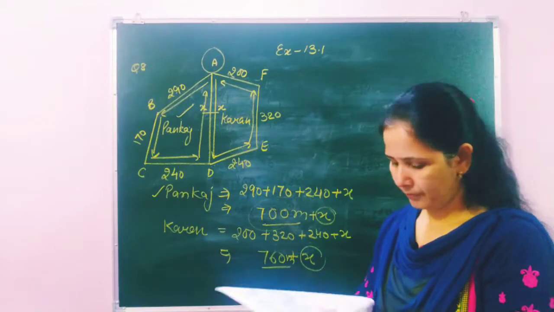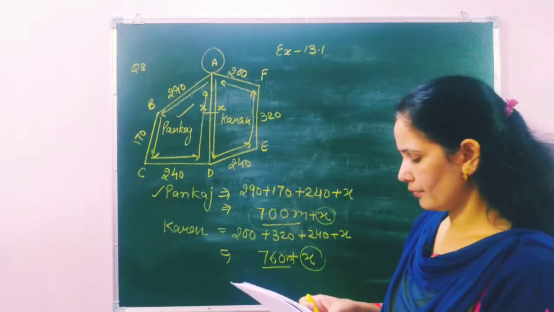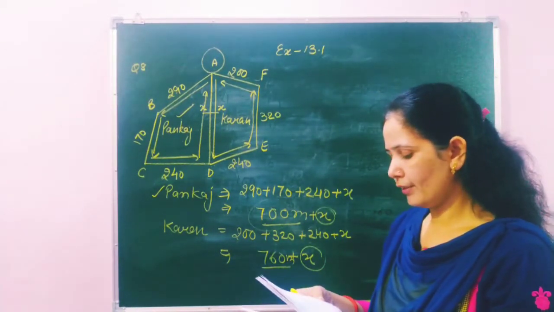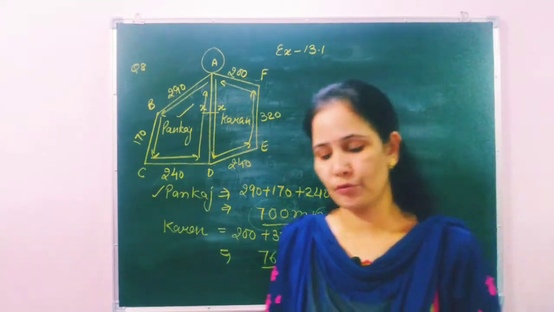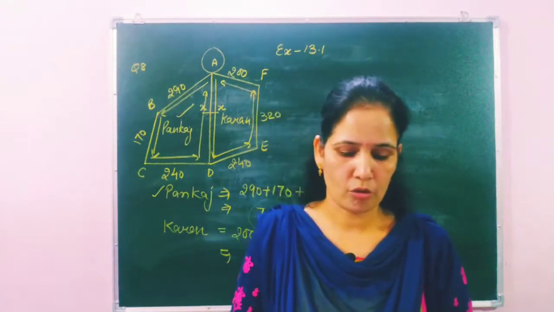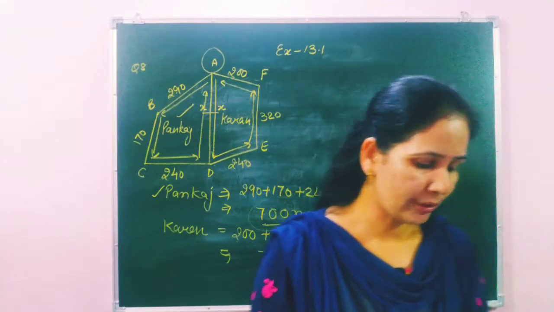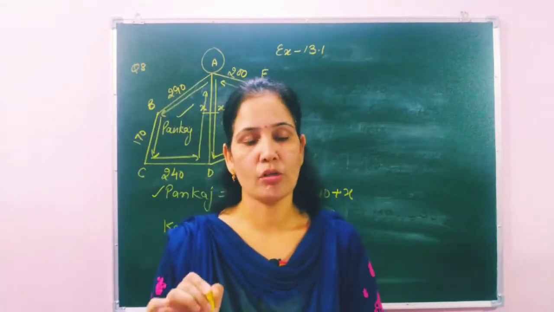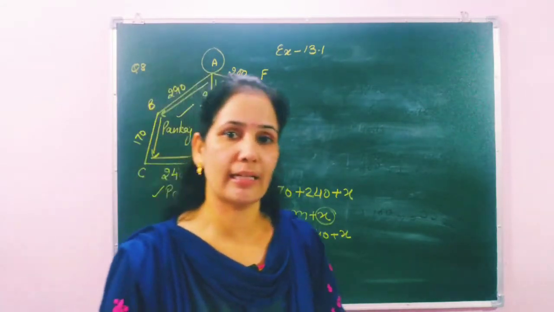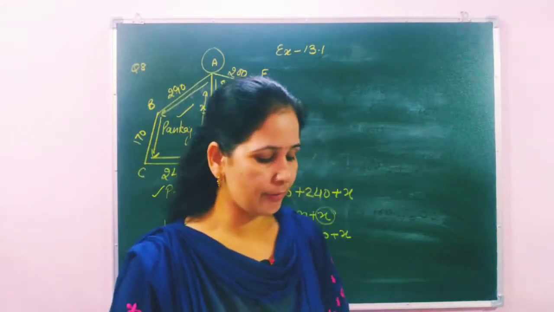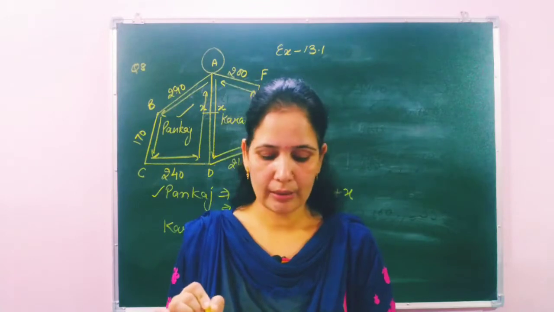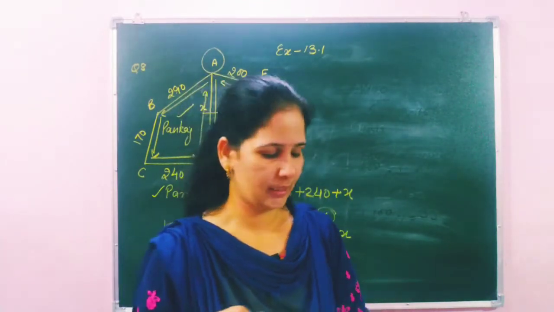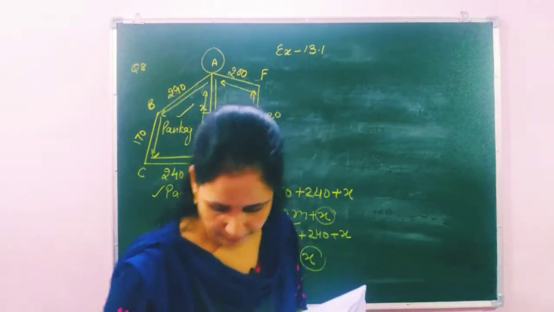Question number 9. In question number 9, they have given different dimensions and we have to find the perimeter. So, calculate the perimeter of the triangles. In one case they have given a triangle whose sides are all different, that means a scalene triangle. In the second, they have given an equilateral triangle, and in the third case, they have given an isosceles triangle. So let's start question number 9.